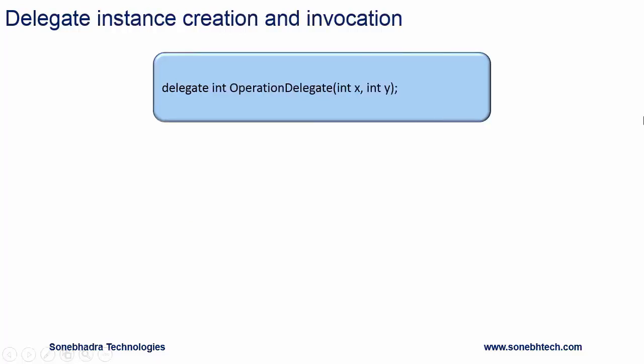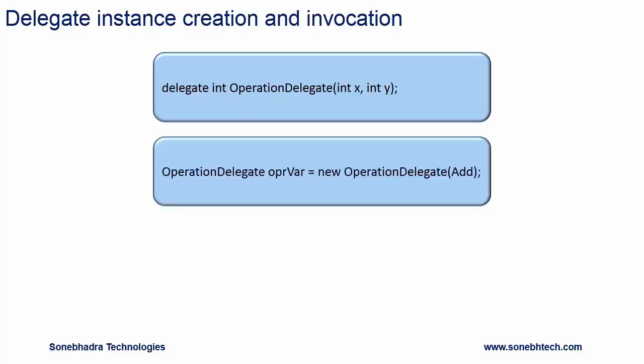Delegate instance creation and invocation. So here we have delegate, operation delegate. It has two parameters of type int and return type is int. So it can refer to a method which has two parameters of type int and return type will be int. Okay, we'll see how delegate instance is created and invoked. So here we have delegate instance OPRVAR, and here we are passing the method add.